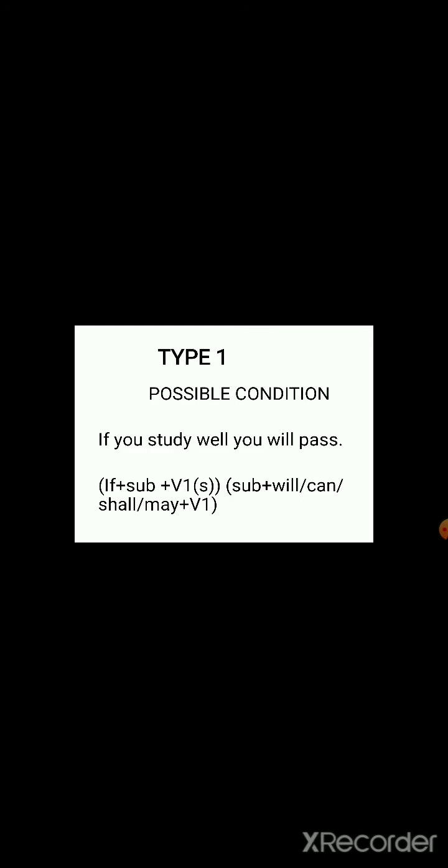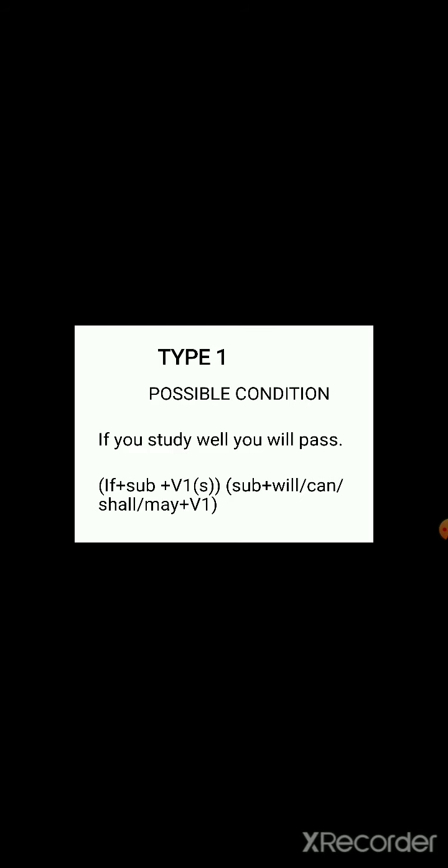And now have a look at the form of the two clauses, if clause and main clause. If clause is, if you study well, main clause, you will pass. So if clause has begun with the word if, I told you that. So the form is if plus subject plus V1. In brackets, I have given the letter S. I will tell you later about that. Okay, if you study well, if plus subject plus V1,